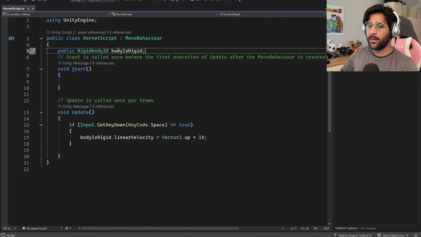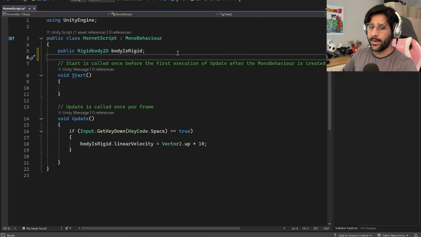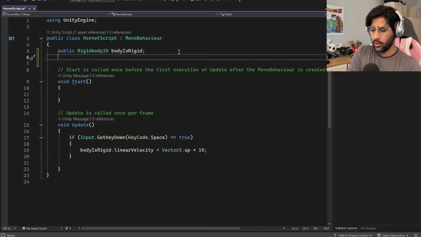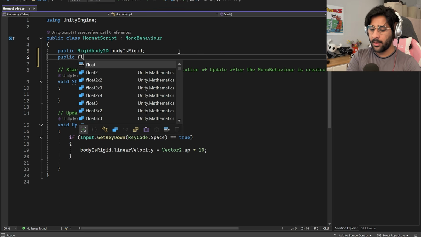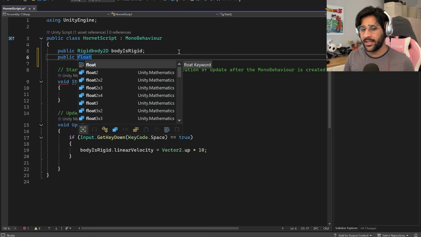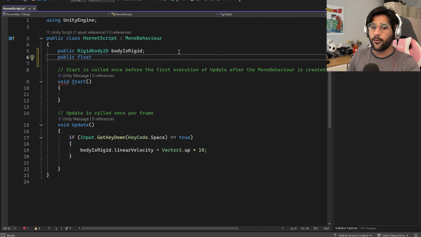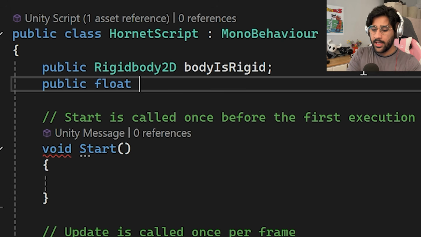So just how we made a public rigid body thing here, we're apparently gonna make something else too. Again, I'm not really sure the logic behind these things, but we're gonna make a public float. There's types of variables that you can have, like text, numbers. A float is just a type of number variable that can have decimal points. An int would be something that can't have decimal points. So we're gonna make a float, make it public, and I'm gonna just call it, like, flap strength, for example, right?